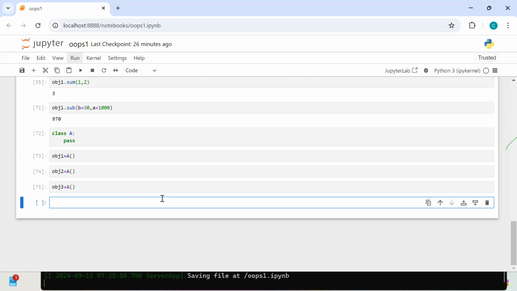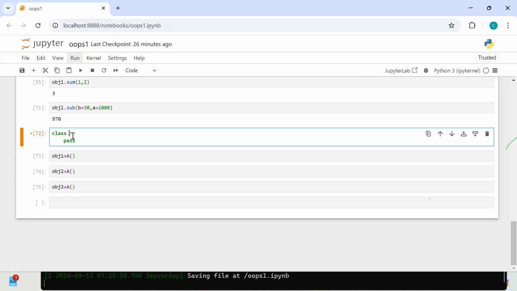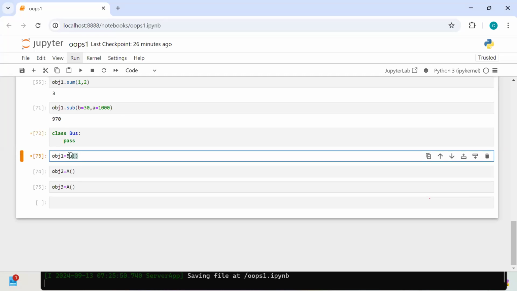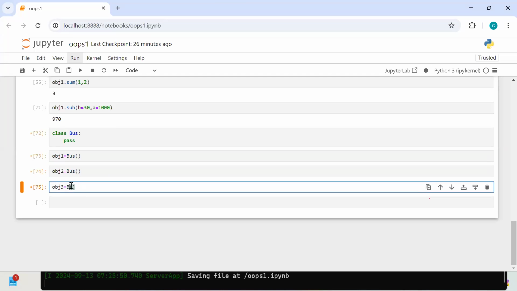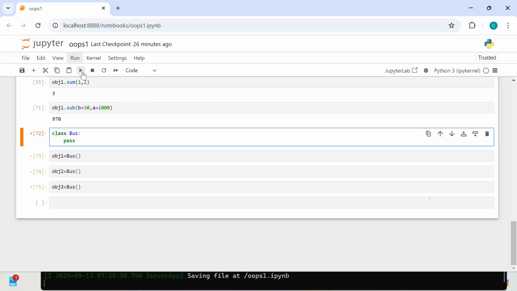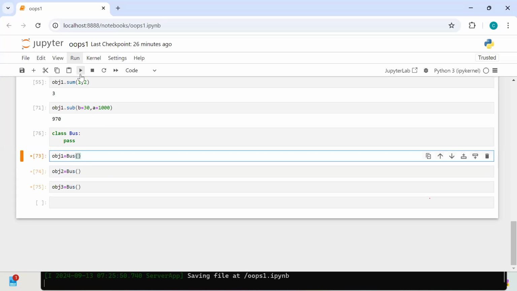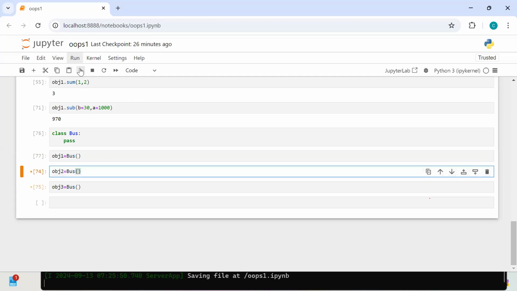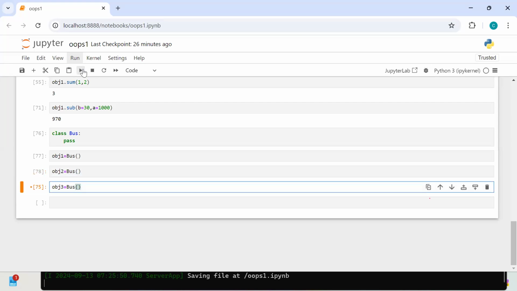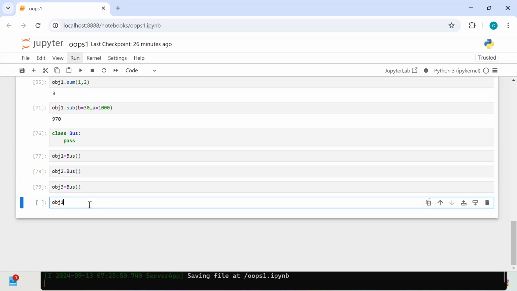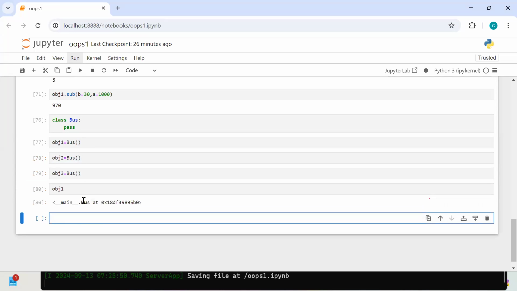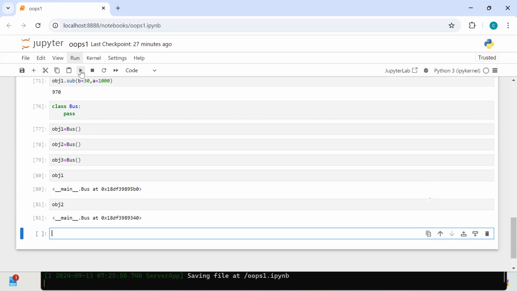For example, this is my bus. You can think: how many buses are physically available to you now by seeing this one? 3. 3 buses or not? That means from these 3 buses, you can get the services or not. Now, OBJ1 is this one, OBJ2 is the second bus, and OBJ3 is the third bus.